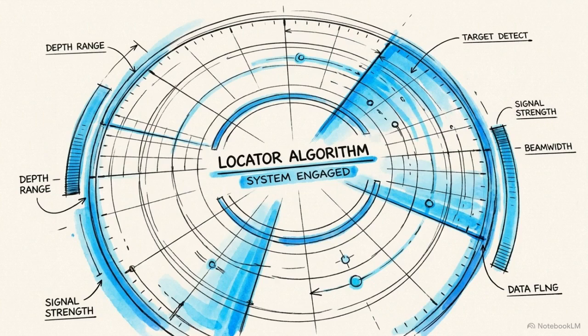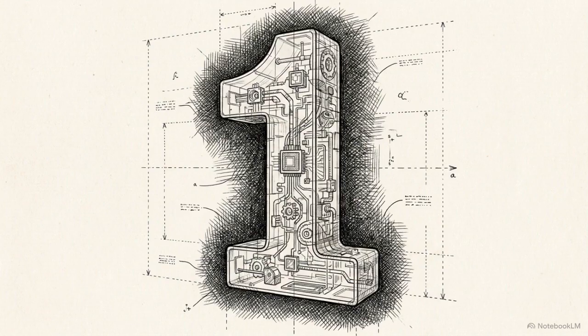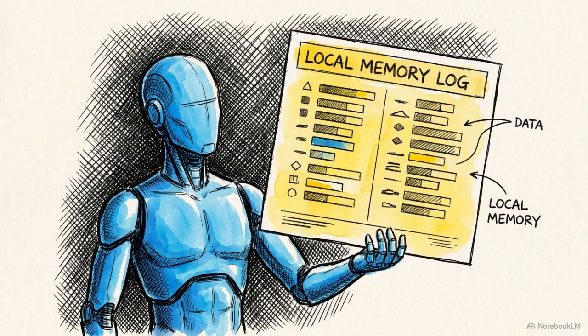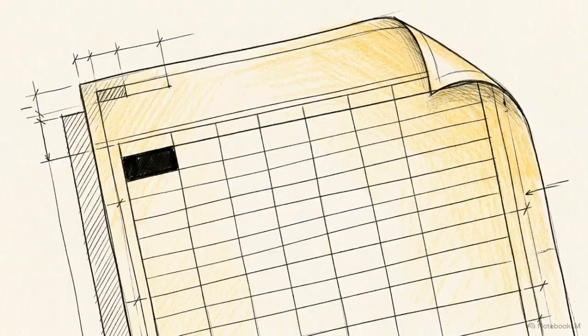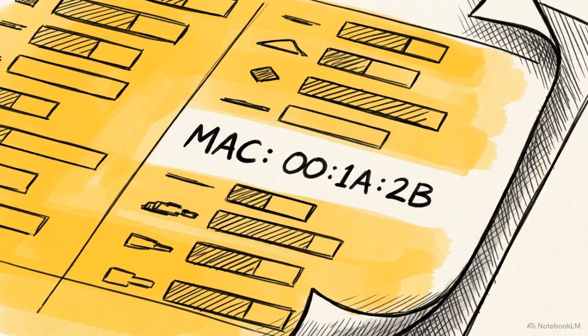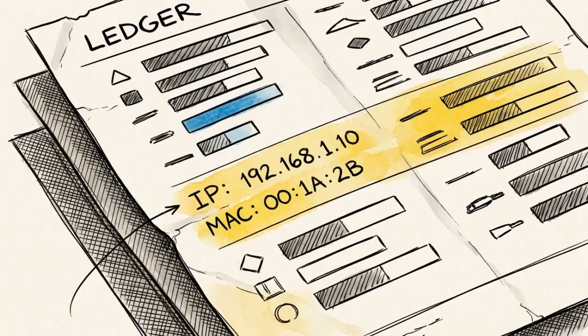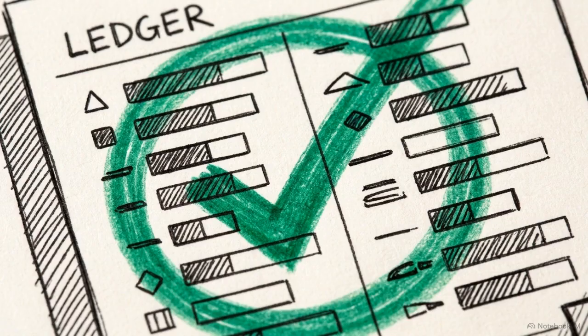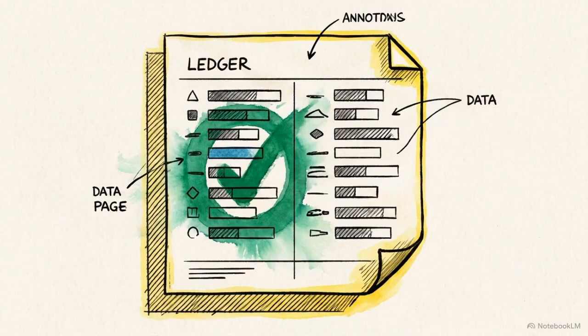It relies on the Address Resolution Protocol, or ARP. The protocol works in 3 distinct steps. Step 1 starts entirely internally. Before shouting into the void of the network, the computer checks its own short-term memory, an internal list known as the ARP Cache. This cache acts as a temporary digital ledger. It stores recent IP pairings and their physical MAC addresses. If they communicated recently, the address is waiting right there. This prevents a redundant network search.